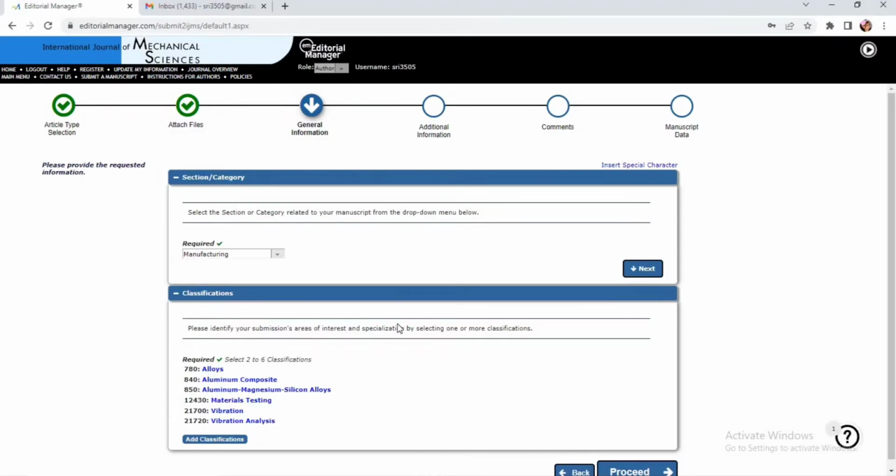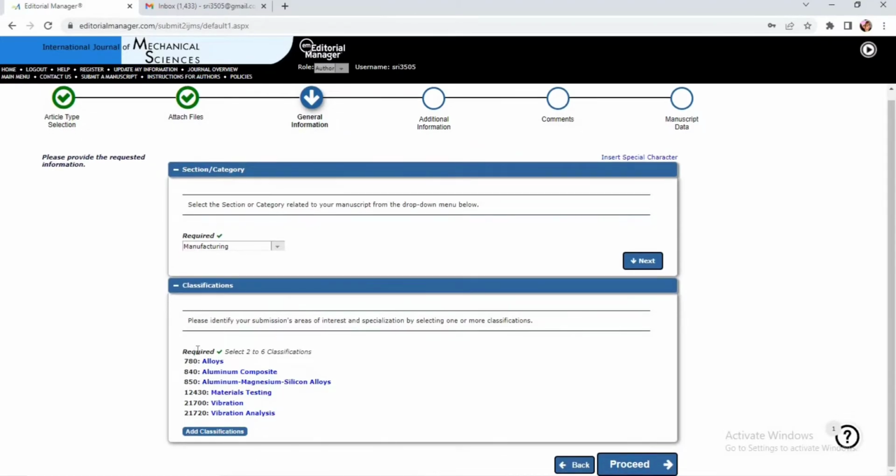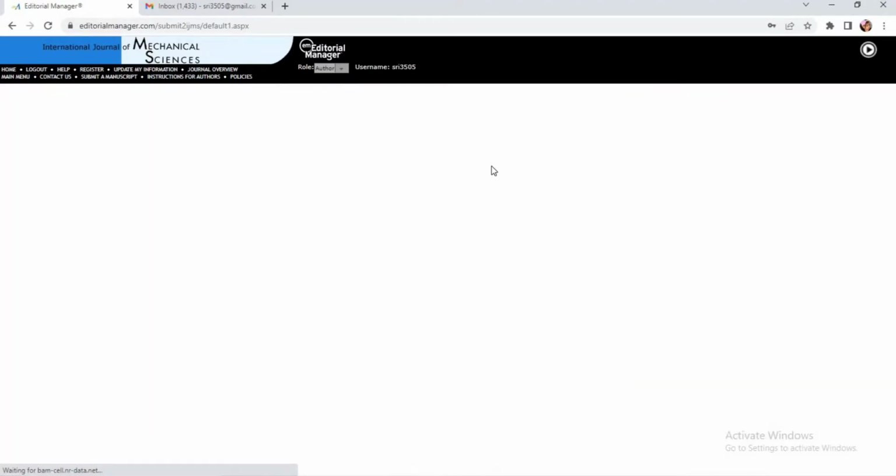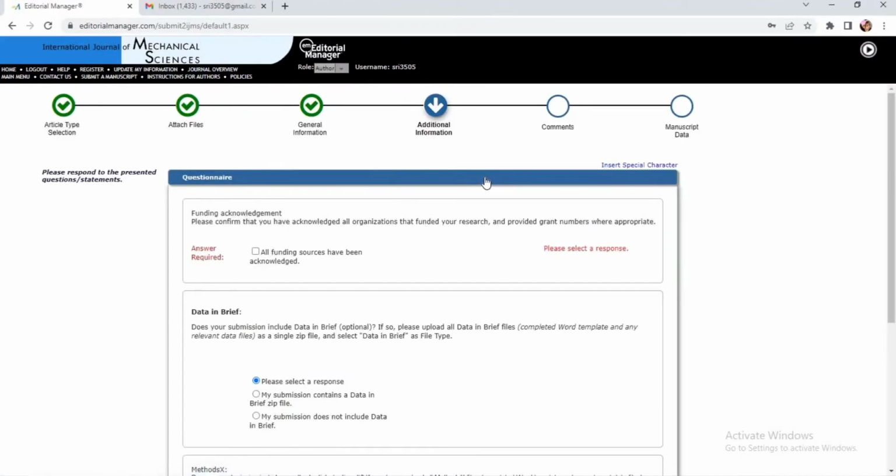Once you have selected the required classifications, you can see all of them listed over here. So with this, let us go for the next step. Yes, you can see out of the 6 options here, 3 are given a tick mark. That indicates the information we have provided is authenticated.